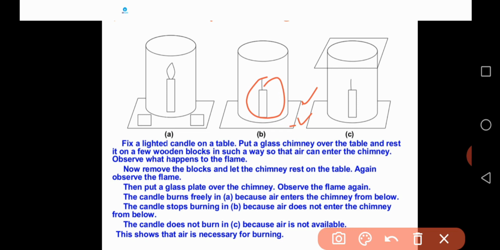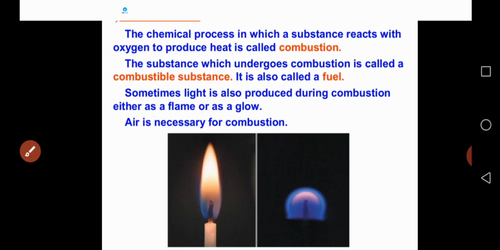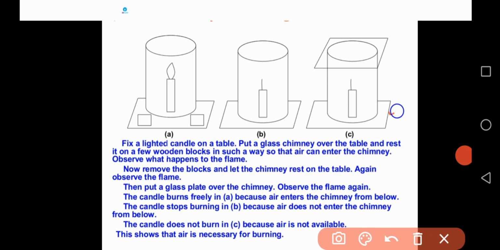There are no wooden blocks here. Just think what happened. What happened to the flame? Similarly, you take another table here. This is the table, and you fix the candle and place the glass chimney over the candle on the table. Then you place a glass plate over this glass chimney. What happened to that flame?